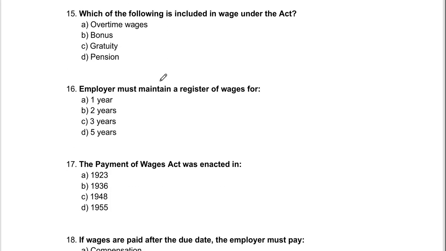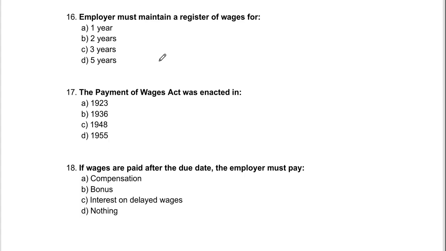Now come to question number 15. Which of the following is included in wage under the act? Overtime wages, bonus, gratuity, and pension. As you can see, gratuity can never be included. Pension can never be included. So what is the correct option? Overtime wages, and bonus also not included. Got it? Now come to question number 16.